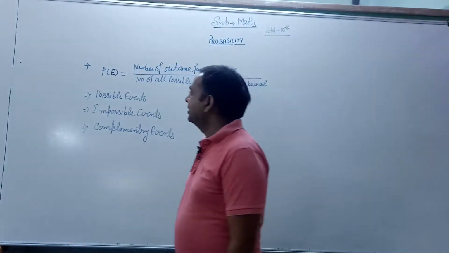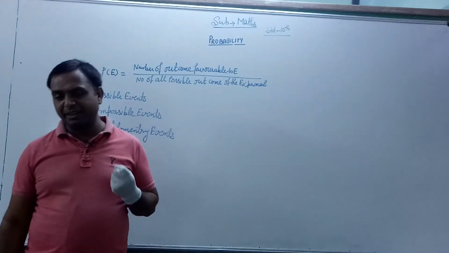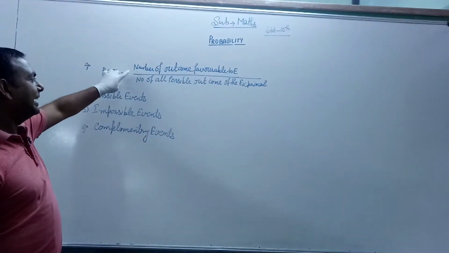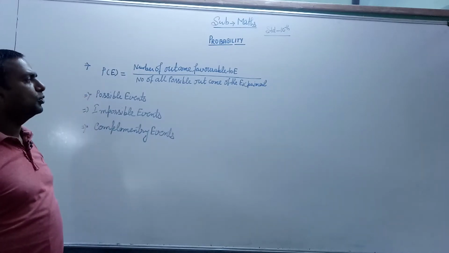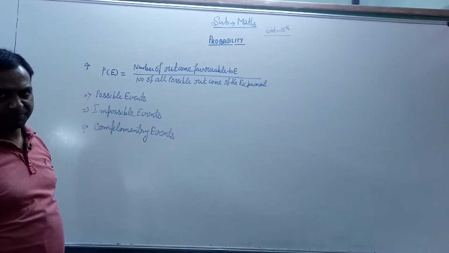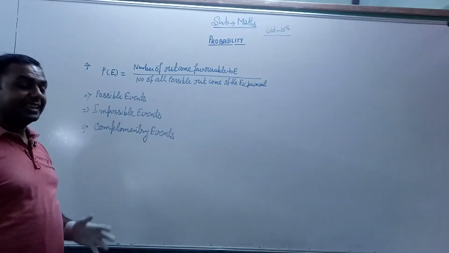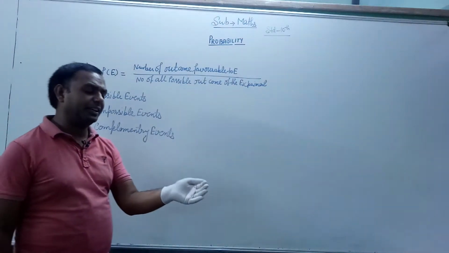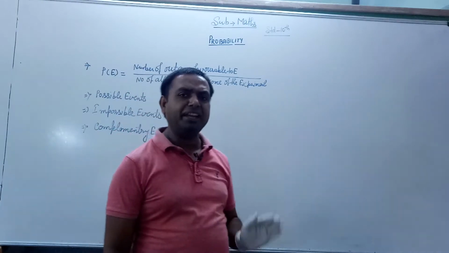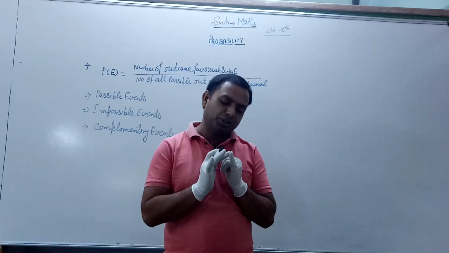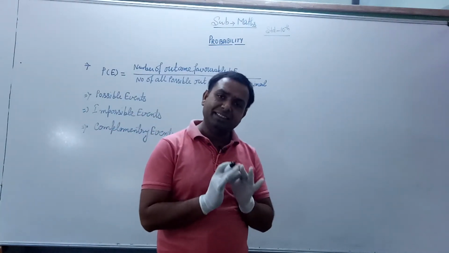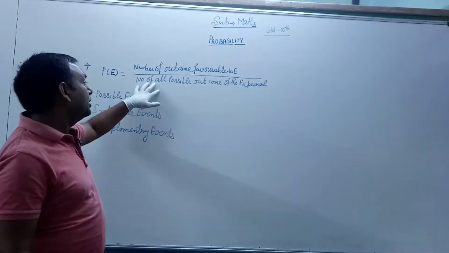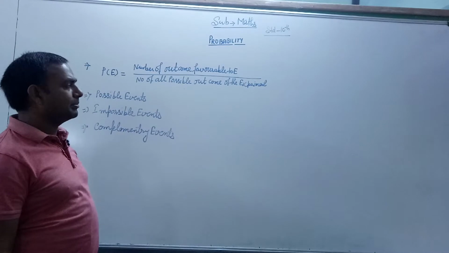So now, how can we find the probability? The formula for the probability P(E) is the number of outcomes favorable to E. Suppose that you throw a dice and you want the outcome to be an even number. The even numbers are 2, 4 and 6. This is called the favorable events. And after that, the number of all possible outcomes of the event.